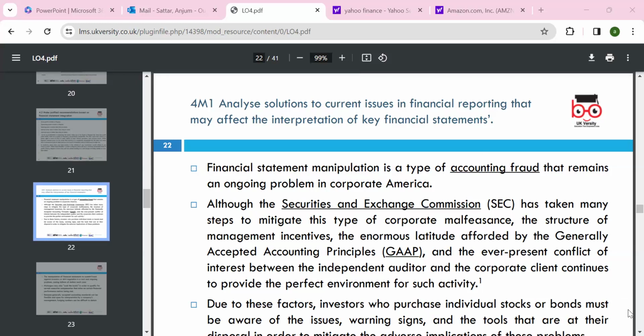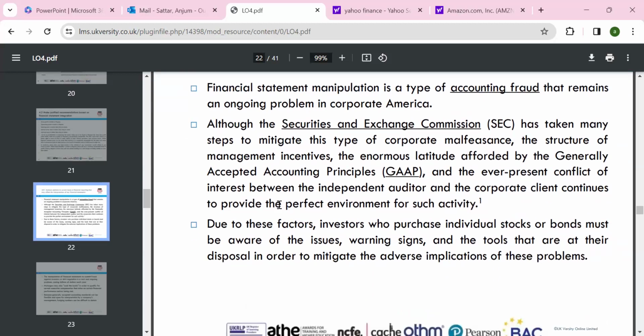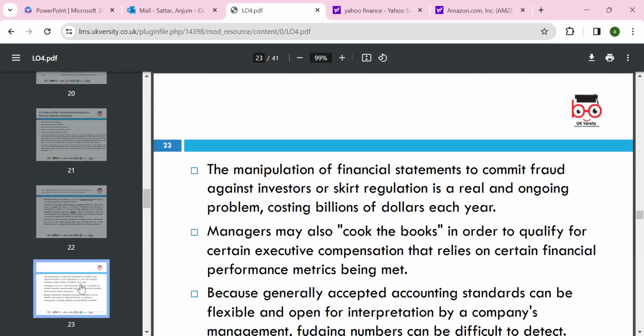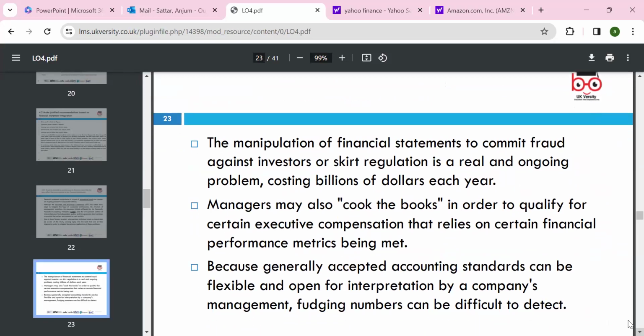We have to draw safeguards, and in interpreting the ratios we always need to not rely 100% on the ratios. The manipulation of financial statements commits fraud against investors, and it carries on happening: cooking the books, creative accounting. That's why we have a lot of these standards. Recently IFRS 16, International Financial Reporting Standard 16, was released for corporate reporting.